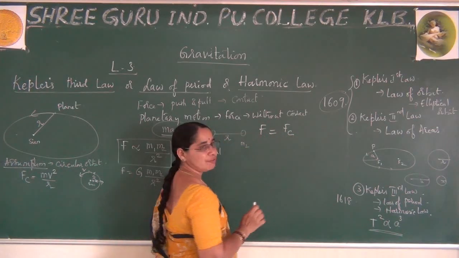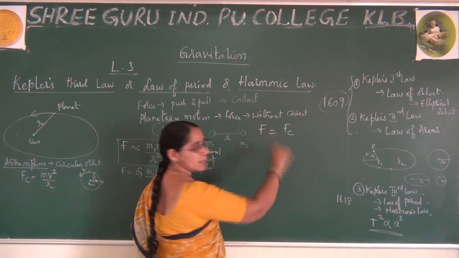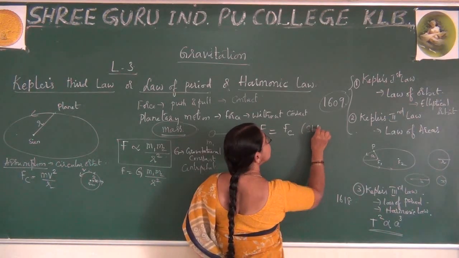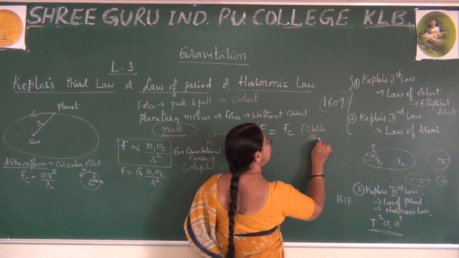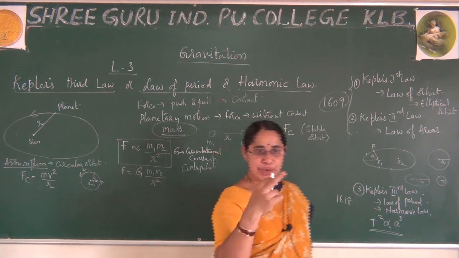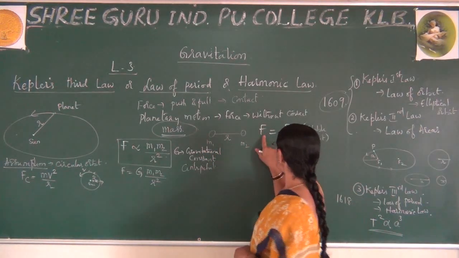This is gravitational force, for reference, and this is centripetal force. When does it occur? Only when the planet is moving in a stable orbit. This condition is satisfied. Since it is moving in a particular orbit, nothing but a stable orbit, it possesses F equal to Fc.